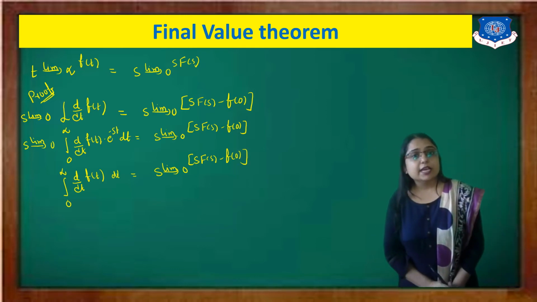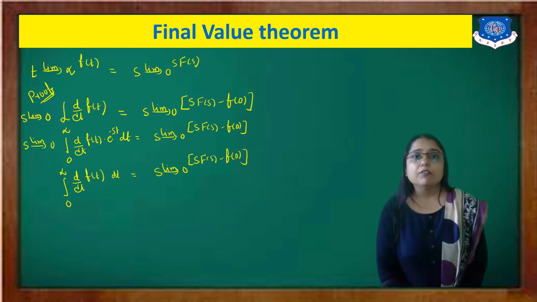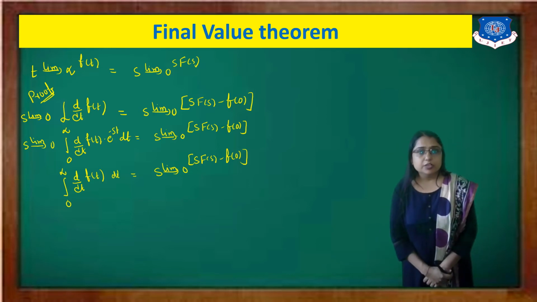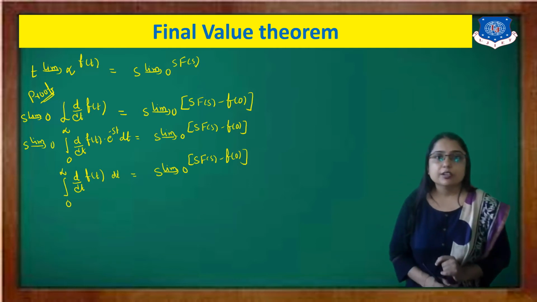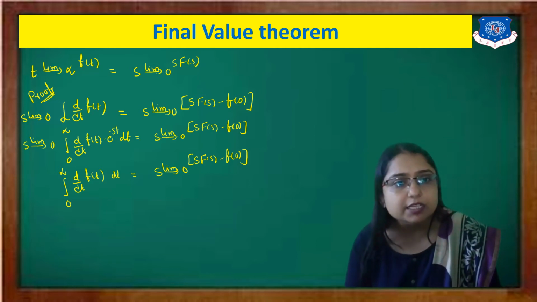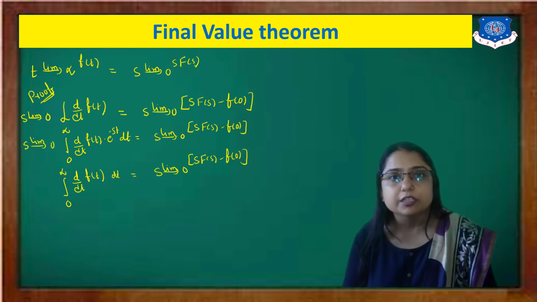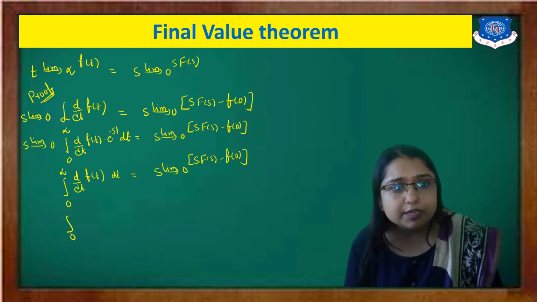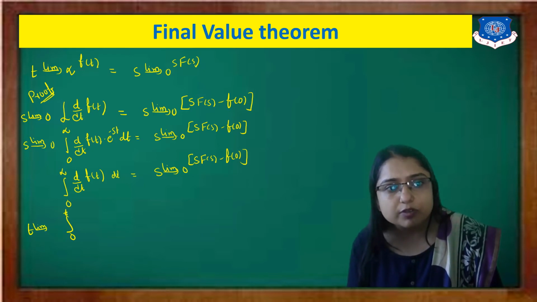Now here you just see carefully, on the left hand side we have an integration as well as a differentiation, so we can cancel out that function. But for that, the limit should be from 0 to t rather than 0 to infinity. So if I want the limit 0 to t, then I just specify t tends to infinity.